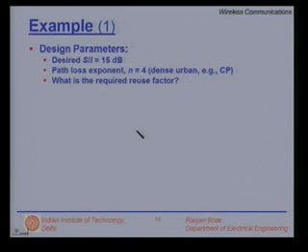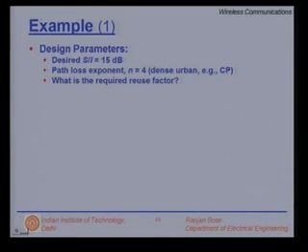Let us now look at an example from designing a system. What are our design parameters? Let us say the desired signal to interference is 15 dB. Based on some trials and tests, suppose the service provider says a signal to interference ratio of 15 dB is adequate. However, the service is being provided in a dense urban environment, say Connaught Place, CP, in New Delhi.